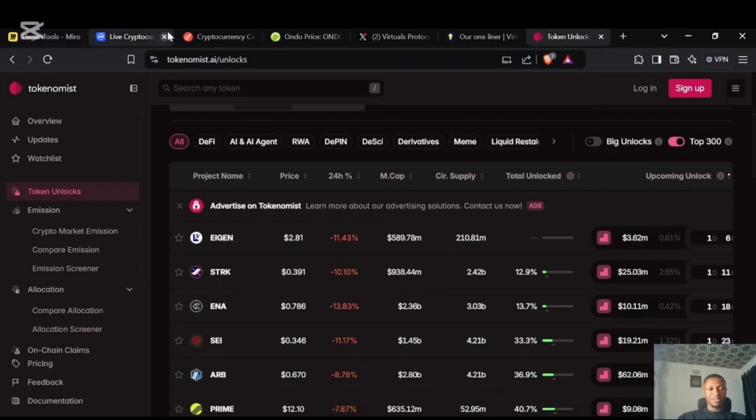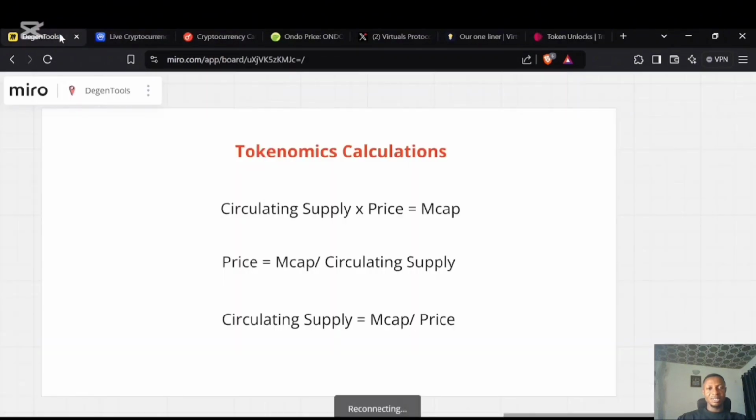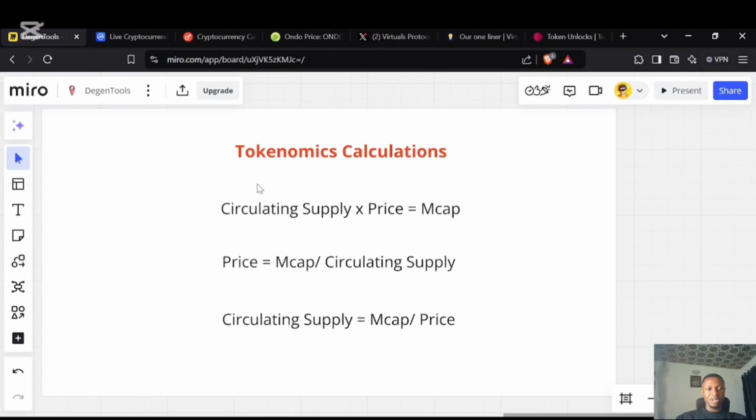And with that being said, this is the basics and the fundamentals of investing in crypto.